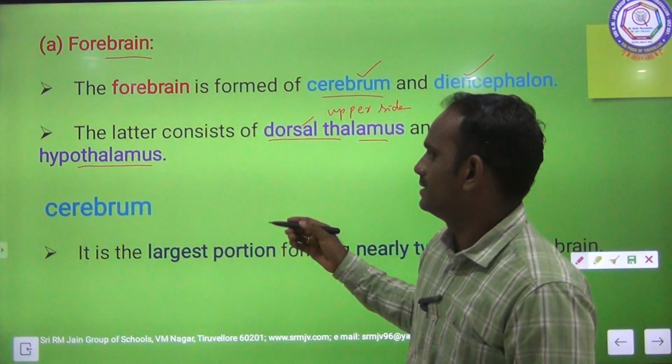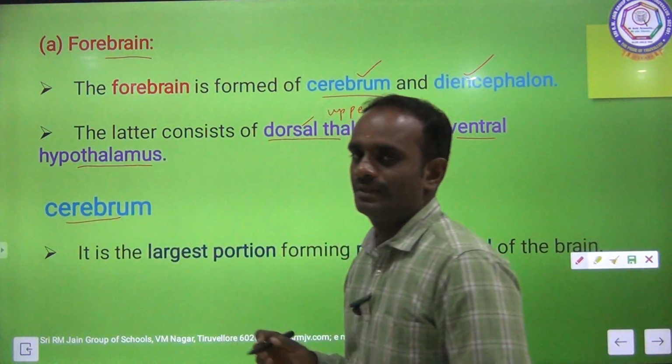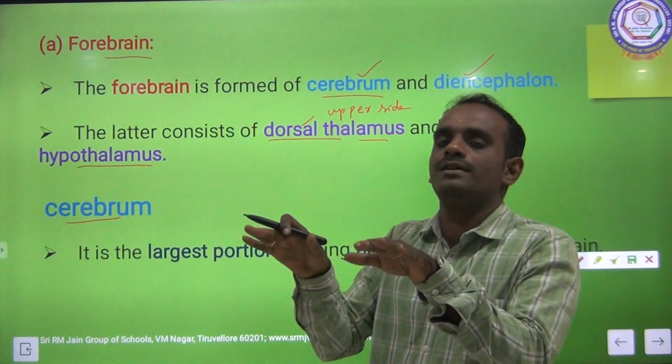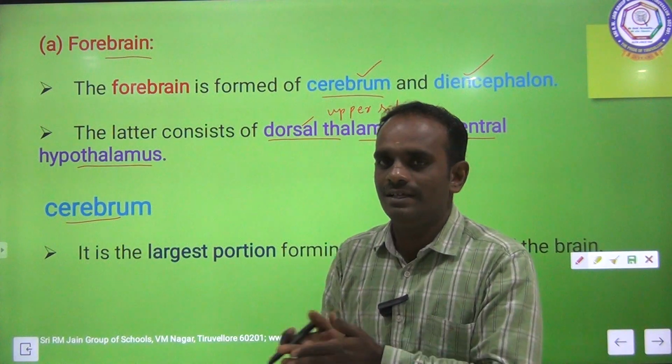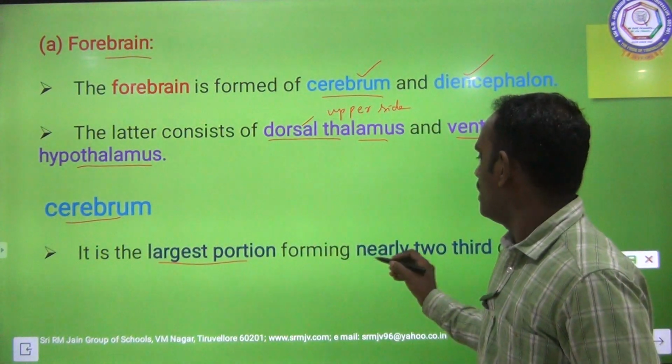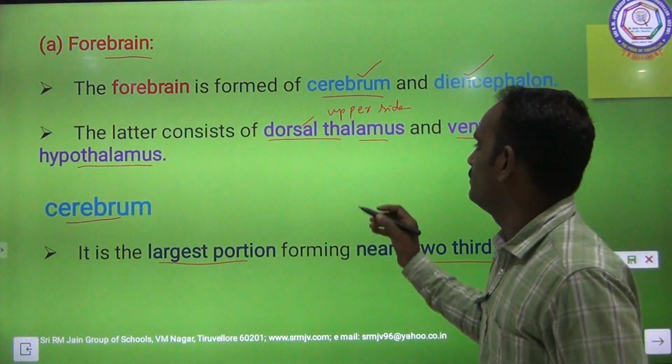Clear? Next, cerebrum. I already said that the cerebrum is the largest part of your brain. See, the cerebrum is the largest portion, forming nearly two-thirds of the brain.